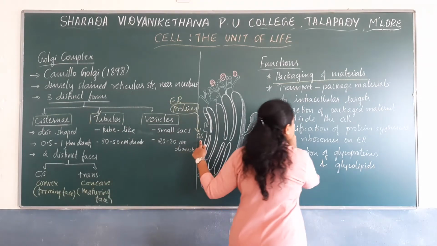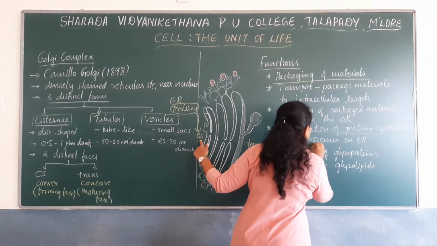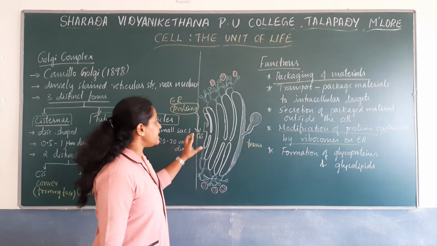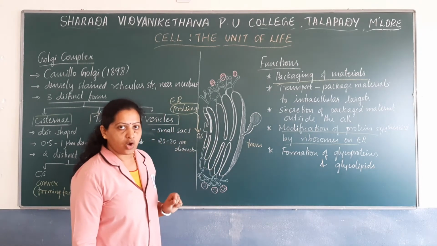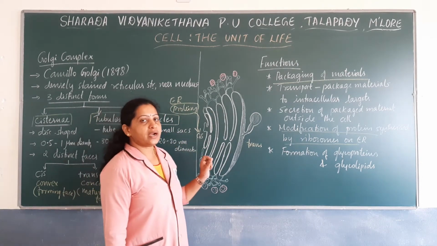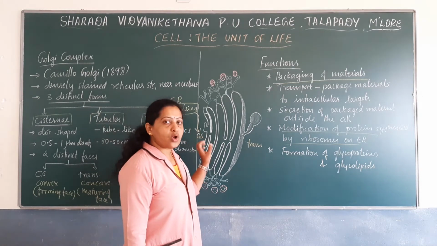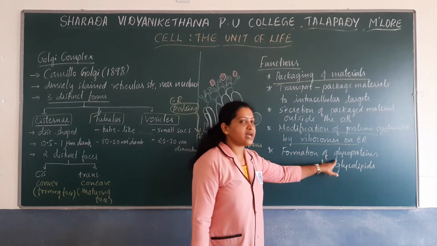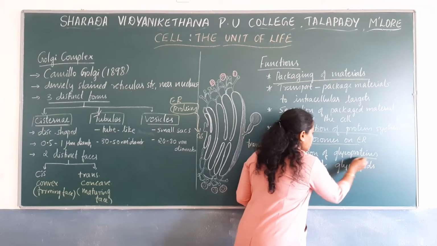So modification of proteins that are synthesized by the ribosomes takes place inside the Golgi complex. In addition to that, the Golgi complex also helps in the formation of glycoproteins and glycolipids.